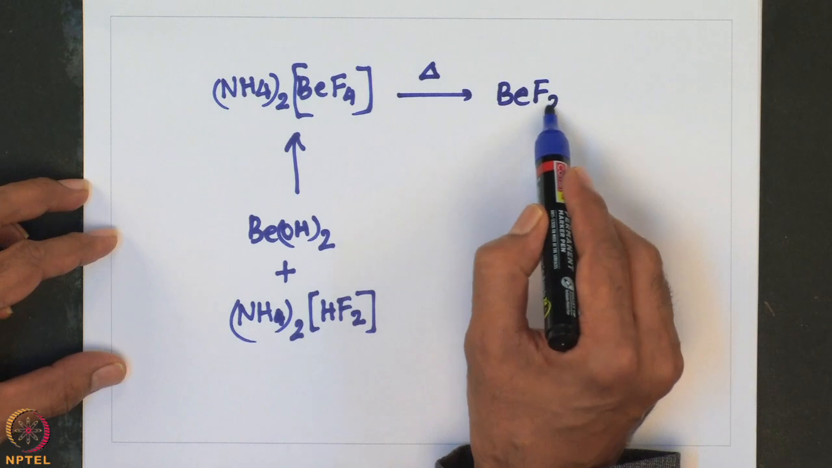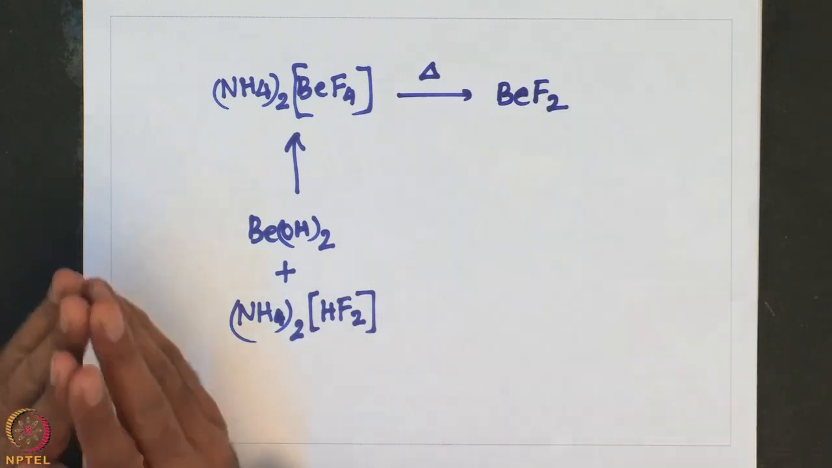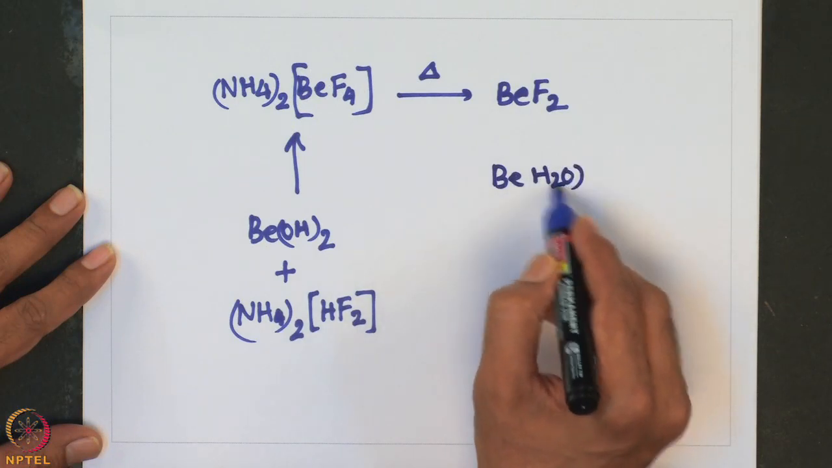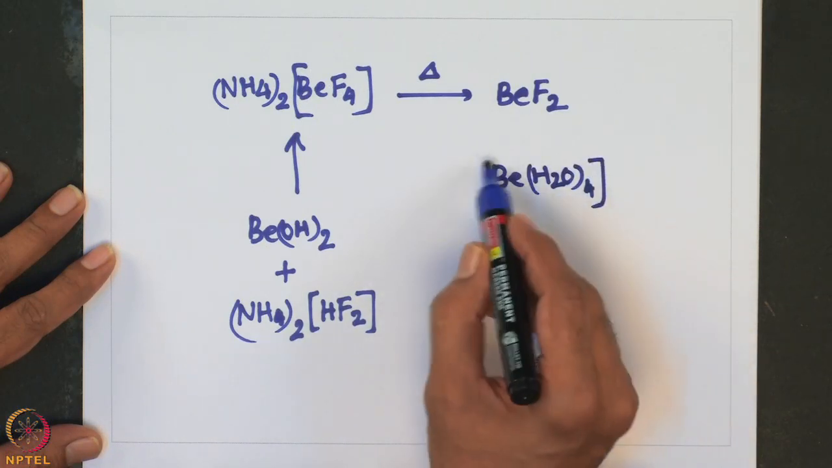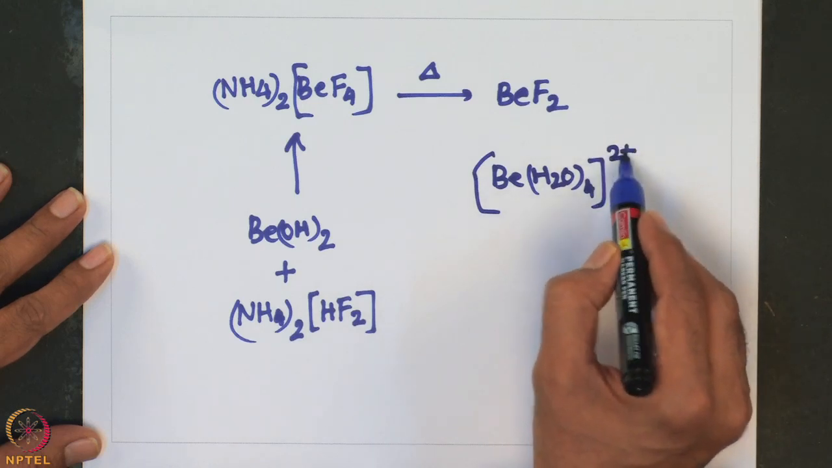Okay. And beryllium difluoride is a glossy solid that exists in several temperature dependent phases similar to SiO2, and it is soluble in water, forming the hydrate. That means when you take BeF2 and add water, immediately it forms a complex having 4 water molecules in its coordination sphere, having a tetrahedral geometry.